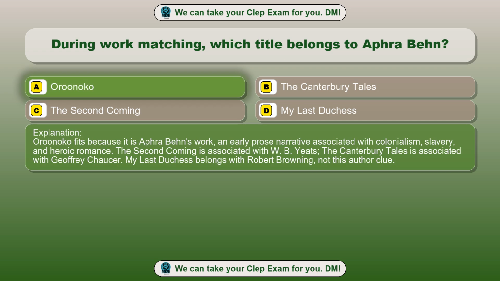Orinoco fits because it is Aphra Behn's work, an early prose narrative associated with colonialism, slavery and heroic romance. The Second Coming is associated with W. B. Yeats. The Canterbury Tales is associated with Geoffrey Chaucer. My Last Duchess belongs with Robert Browning, not this author clue.